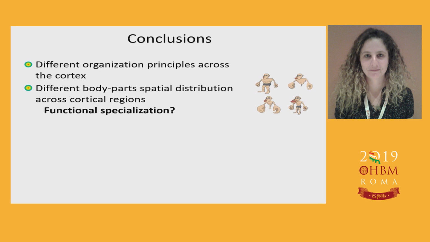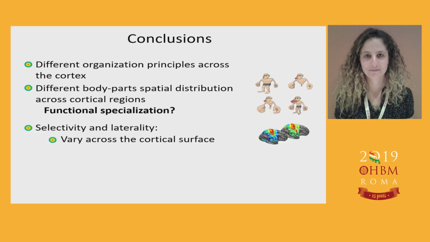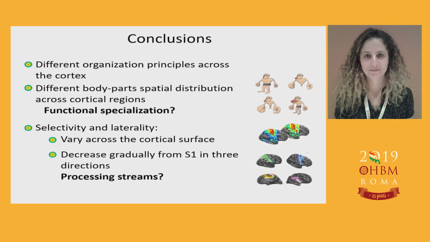We also saw that selectivity and laterality vary across the cortical surface, and they decrease gradually from S1 in 3 directions. So maybe that can also suggest some processing streams similar to the well-known ones in the visual system. Of course, many more studies on different other functional tasks need to be done here in order to verify it.